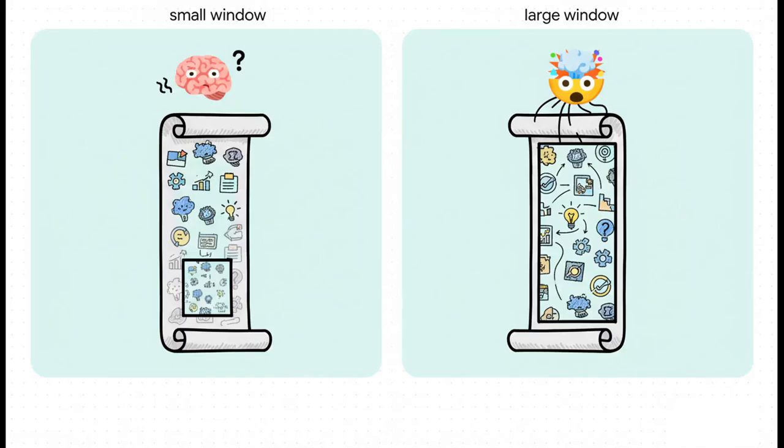Now let's talk about the context window. An easy way to think about this is as the AI's short-term memory. If it has a small window, the AI might forget key details from earlier in the conversation, which leads to weird, inconsistent answers. But a large context window, well, that lets it hold much more information in its head at once, letting it follow complex instructions and maintain a really coherent conversation.